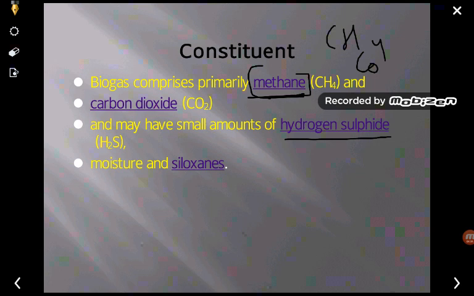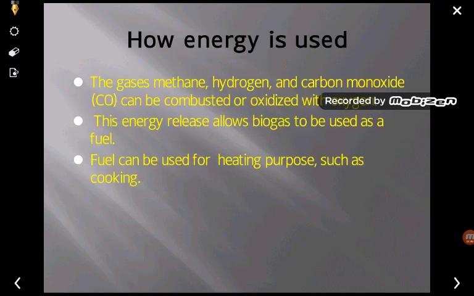What is siloxane? It is again a type of organic compound which is produced during biogas formation. So you can say that biogas is nothing but a mixture of gases, and these gases may be methane, carbon dioxide, hydrogen sulfide. A moisture content is also present, as well as siloxane. These are the constituents of biogas.